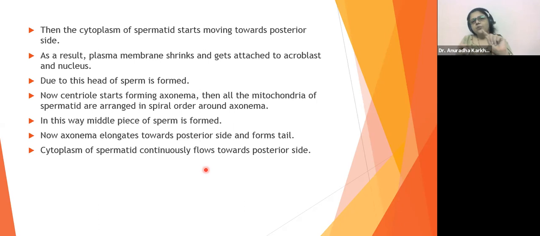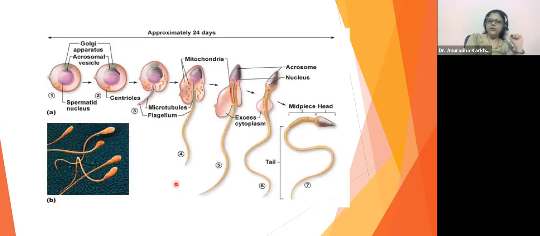So you understood how spermiogenesis has taken place. This process is called spermiogenesis, formation of spermatozoa from the spermatid. Any difficulty, any doubts? Look at the diagram also one more time if you want. So this is the head, the middle piece, which is going to have a spring of mitochondria over it, and this entirely is going to be the tail. And this is how the sperms look under the microscope.